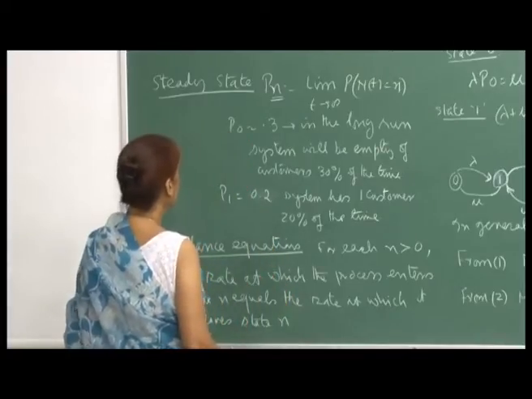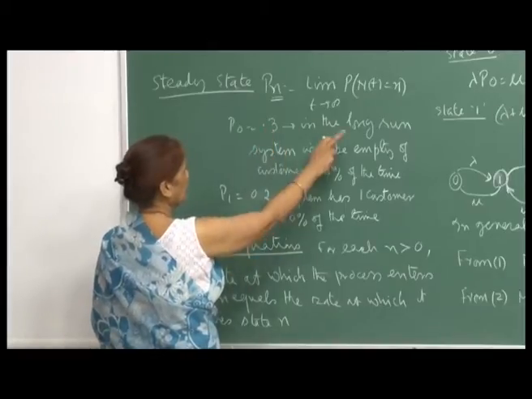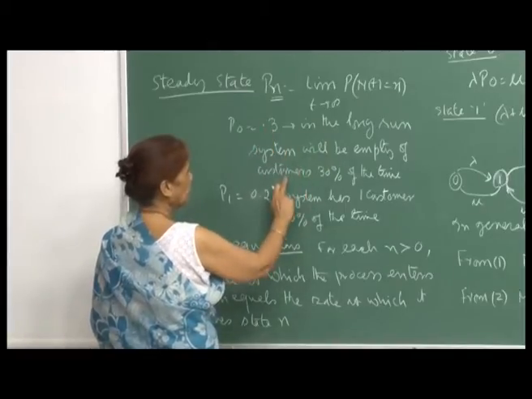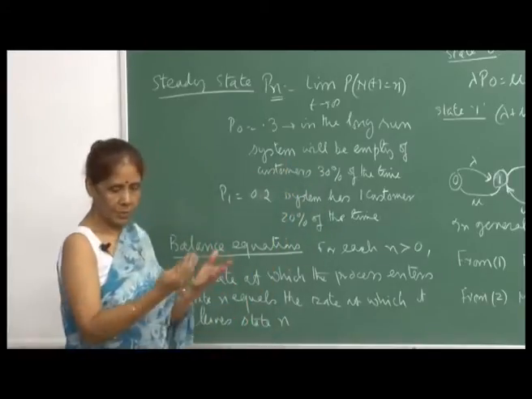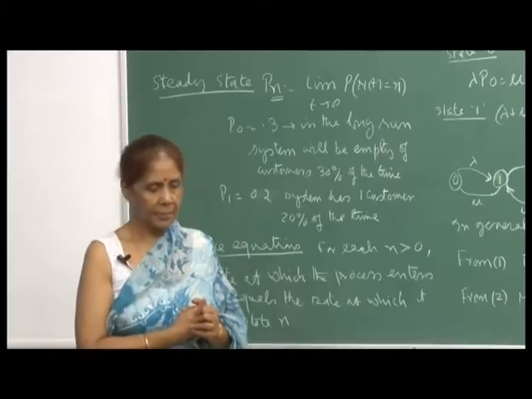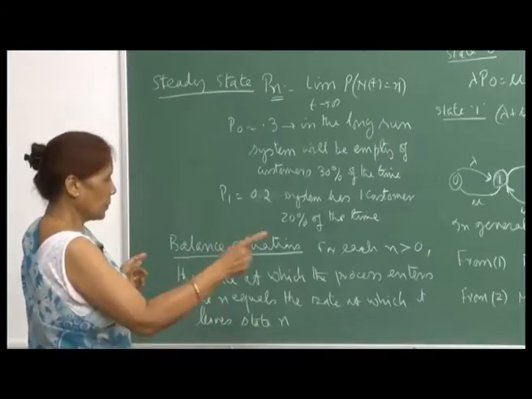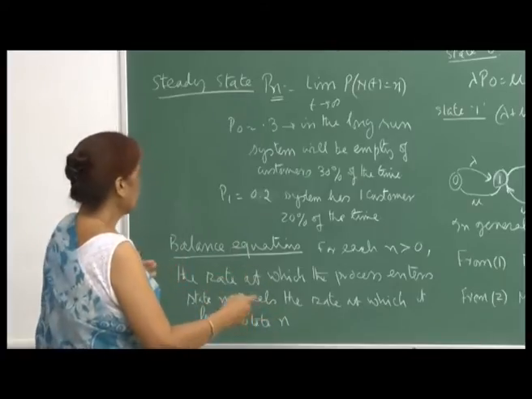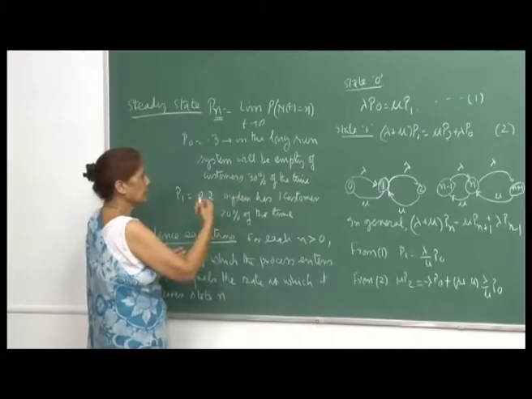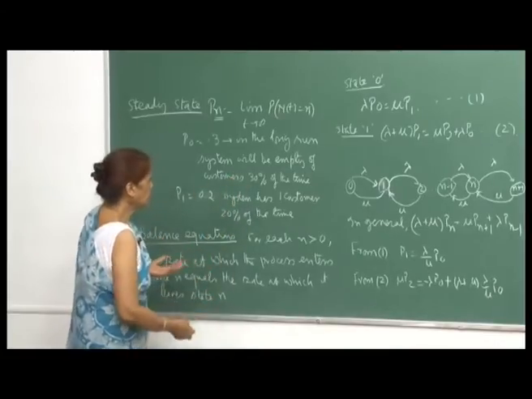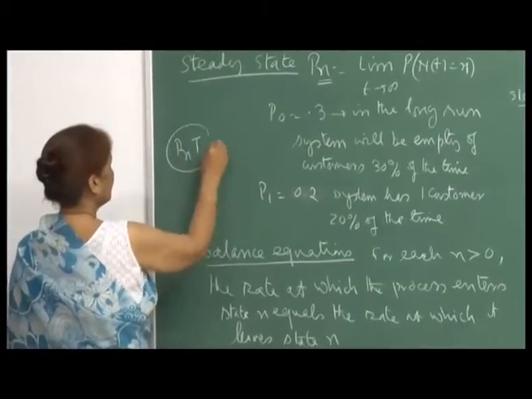So, for example, if you say that P 0 is 0.3, then in the long run the system will be empty of customers 30% of the time. Again, because these are all probabilistic statements. What we are saying is that if P 0 is 0.3, and in the long run you observe the system, then you will find that 30% of the time the system is empty, and that is what we meant when I said that P n is the proportion of time.